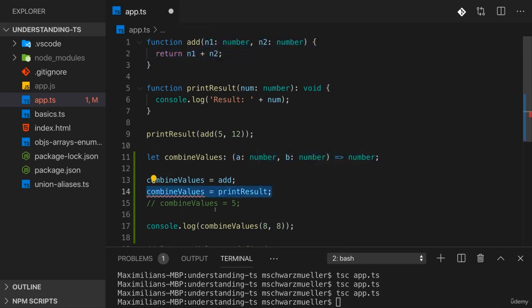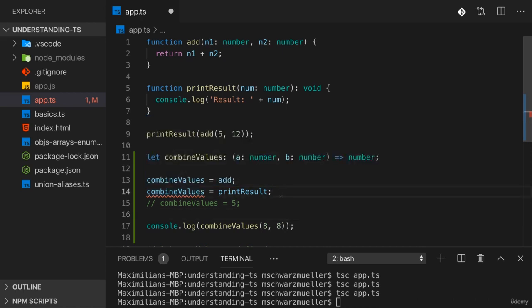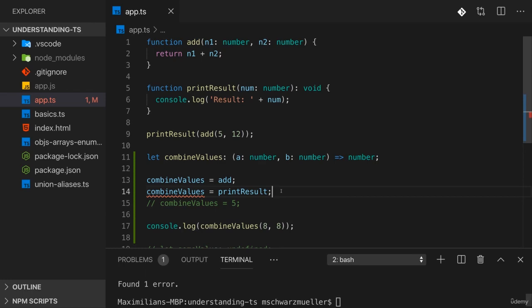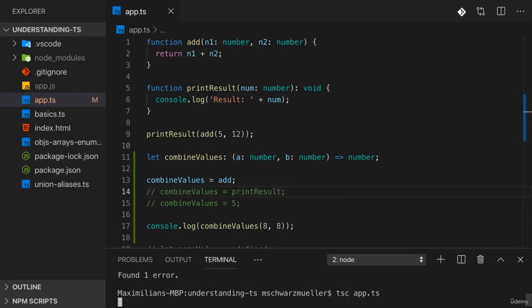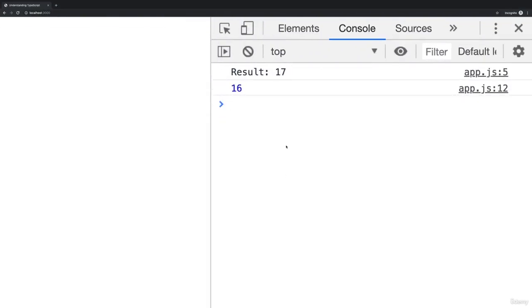But it does complain about print result, because print result, as it tells us here, is a function of type 1 argument, which is a number, nothing is returned, whereas we actually expect to get a function with 2 arguments, where each argument is a number, and we also return a number. So we have a mismatch here. And if I would try to compile this, we therefore would get an error here, of course, in the compiler. And we only can fix this by removing this line of code. Now we are able to recompile this without errors, and now this runs as expected.